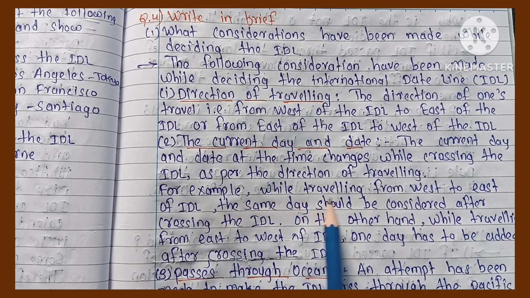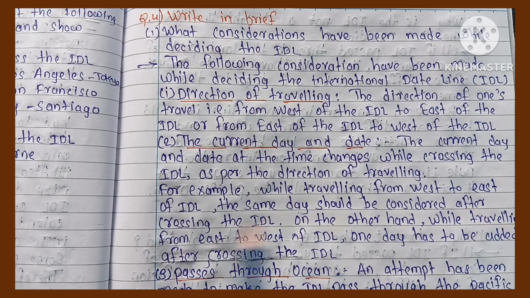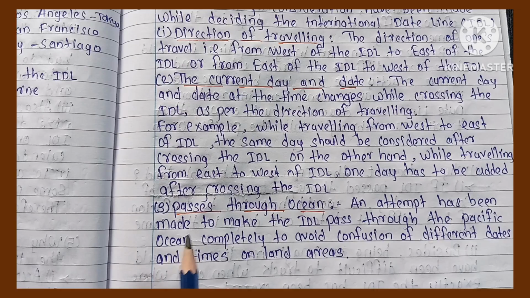For example, while travelling from west to east of the IDL, the same day should be considered after crossing the IDL. On the other hand, while travelling from east to west of the IDL, one day has to be added after crossing the IDL. Third, passes through ocean: an attempt has been made to make the IDL pass through the Pacific Ocean completely to avoid confusion of different dates and times on land areas.